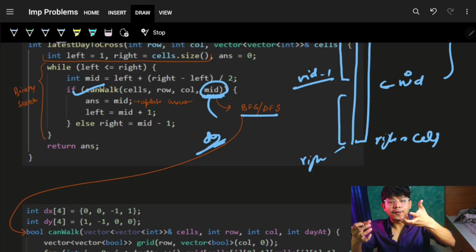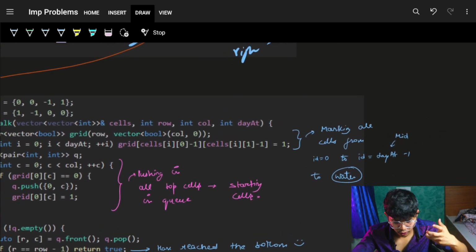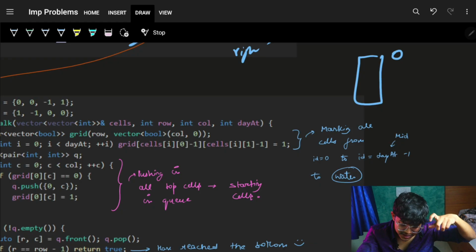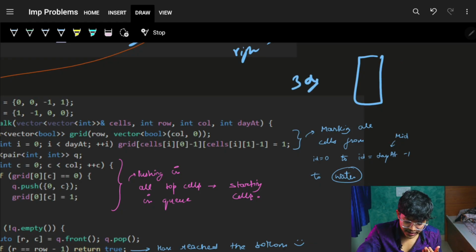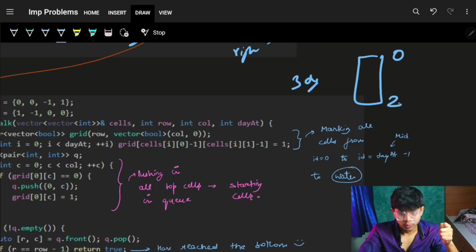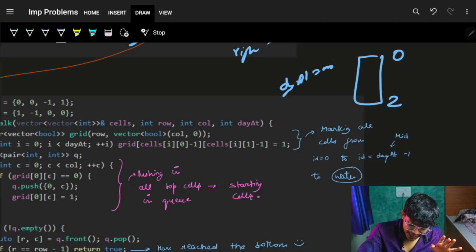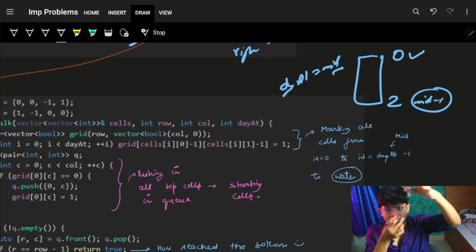Okay, you just tried for this day. Now for this day, please fill in all these cells, and as I showed you, when I say the day, I am putting in my cells from 0 to that particular thing. Now if I say I have 3 days, it will be from index 0 to index 2. So if my day at is mid, I will try to place in all the values from 0 to mid minus 1 from my array cells.